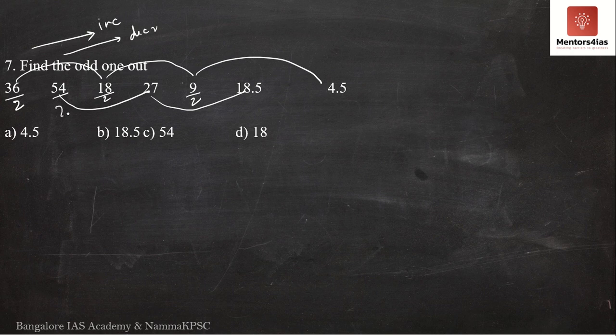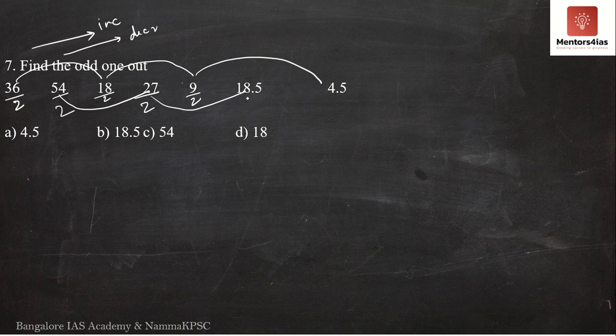So 54 divided by 2. 2 7s are 14. So 54 divided by 2 is giving me 27. How about 27 divided by 2? 2 ones are 2 and 7, so 3s are 6 and 1, so it has to be 13.5.